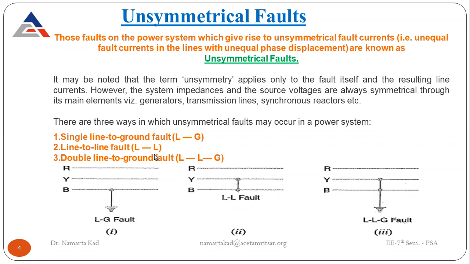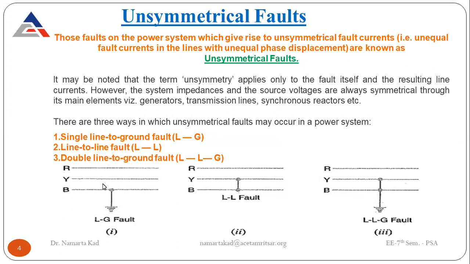Because in some categories only one line is involved with the ground and the other two phases run smoothly, whereas in another type of fault two lines are involved and one line runs smoothly. So different currents flow in different lines, and that is why they are called unsymmetrical faults.